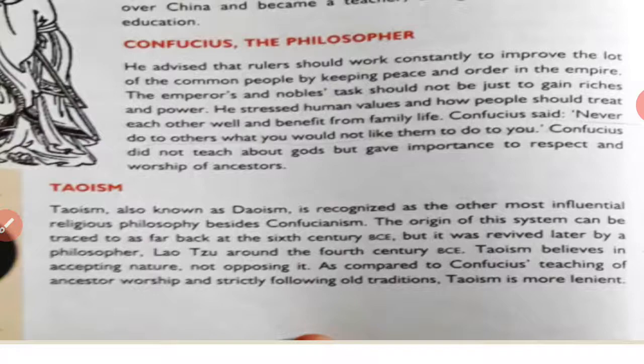Like, we should respect nature, we shouldn't break flowers, we shouldn't cut trees, like all the things which come in nature. Now, if we compare this belief to Confucius, Confucius taught about ancestor worship and strictly following old traditions, but Taoism is more lenient.